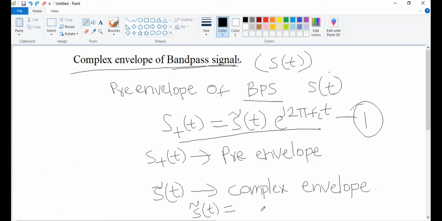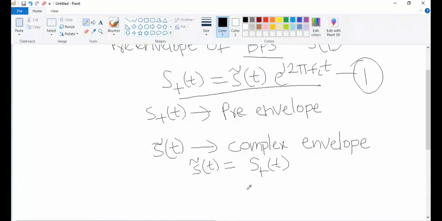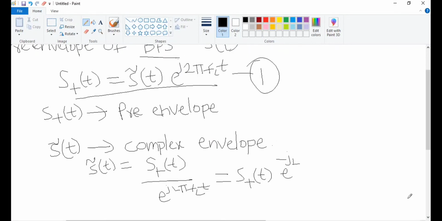S tilde of t is nothing but S plus of t divided by e power j 2 pi fct. So this can be represented as S plus of t into e power minus j 2 pi fct. This is how generally we represent S tilde of t.